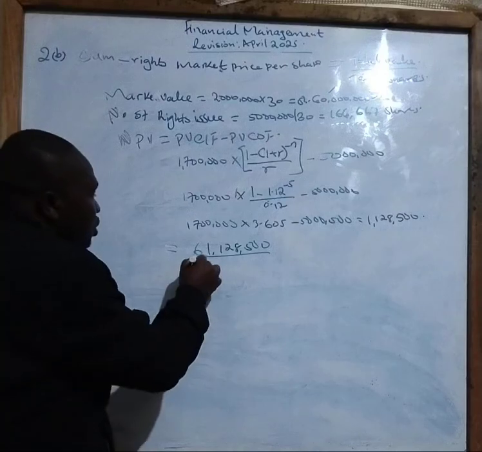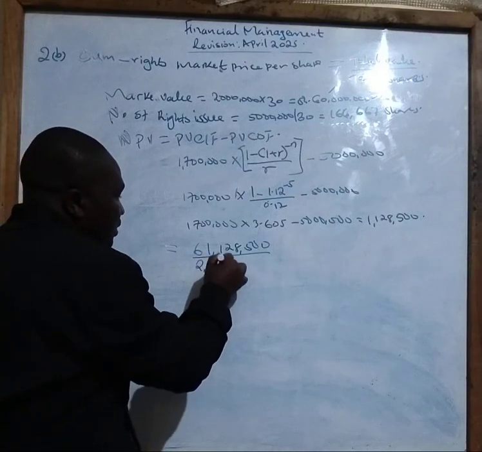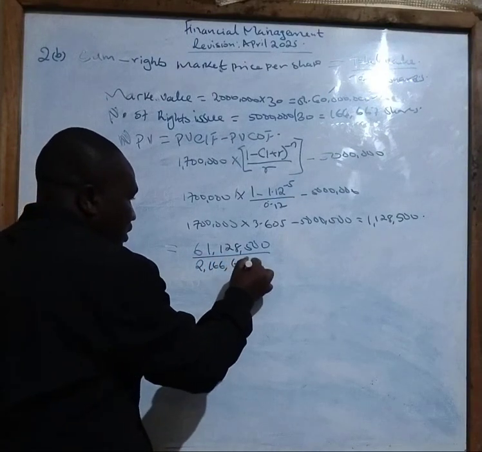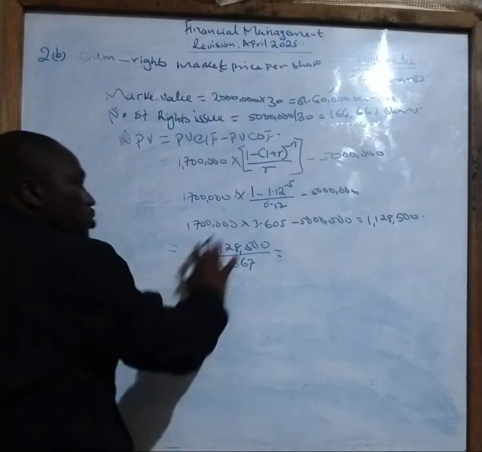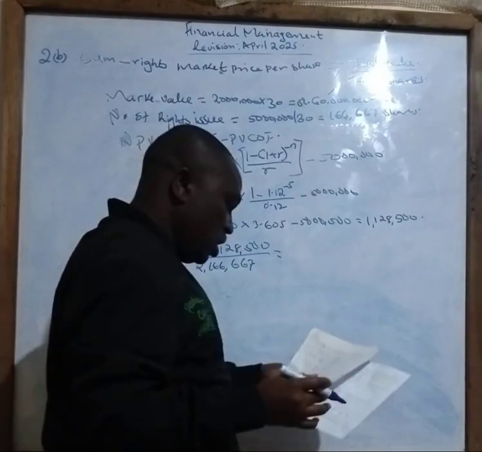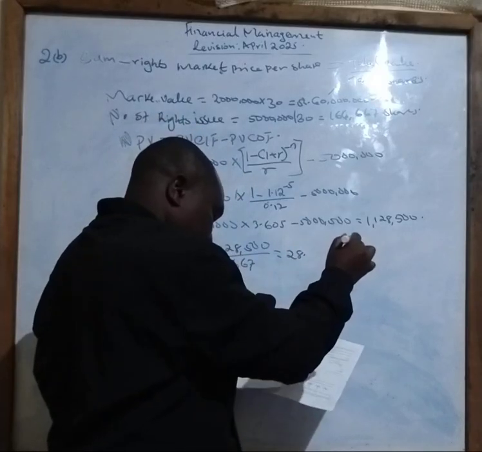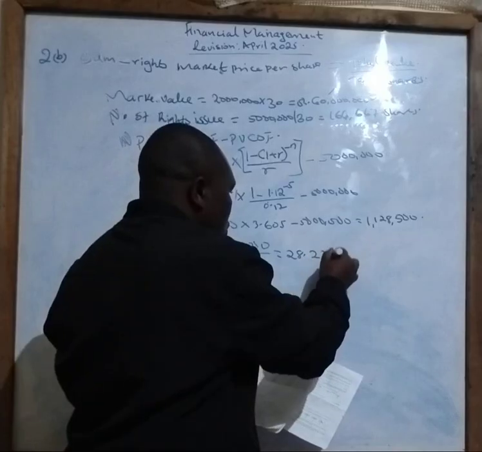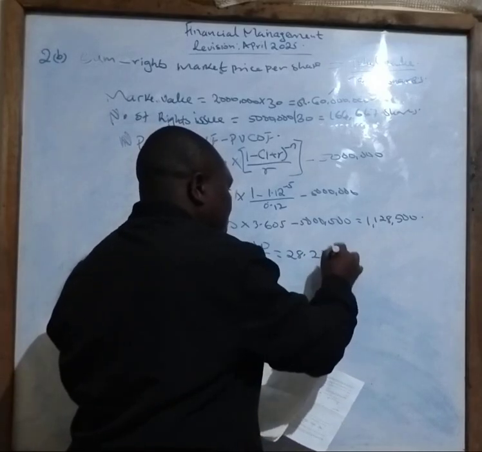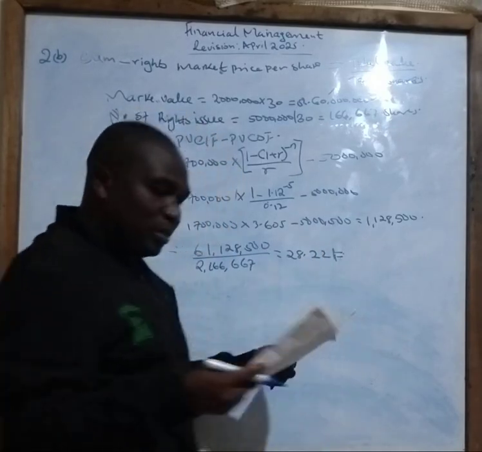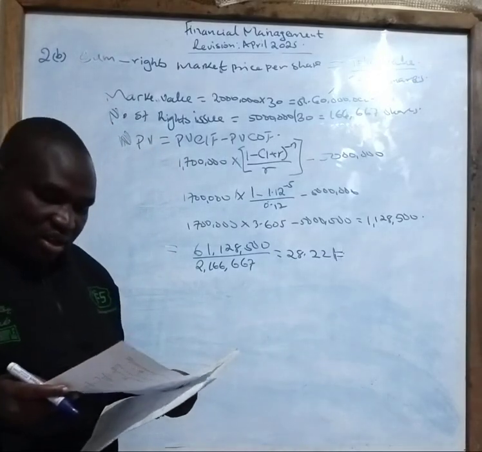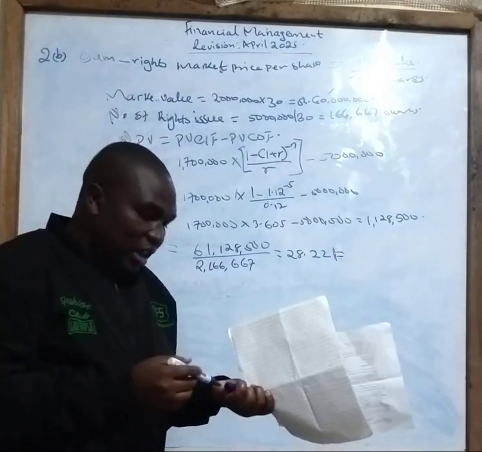Your answer there is 2,166,667. So if you divide this, your correct answer should be 28.22 shillings. So that is how you are supposed to score your 4 marks without any problem.